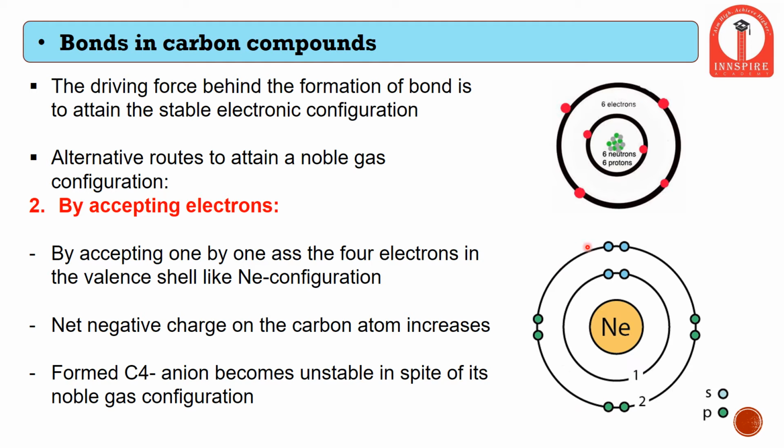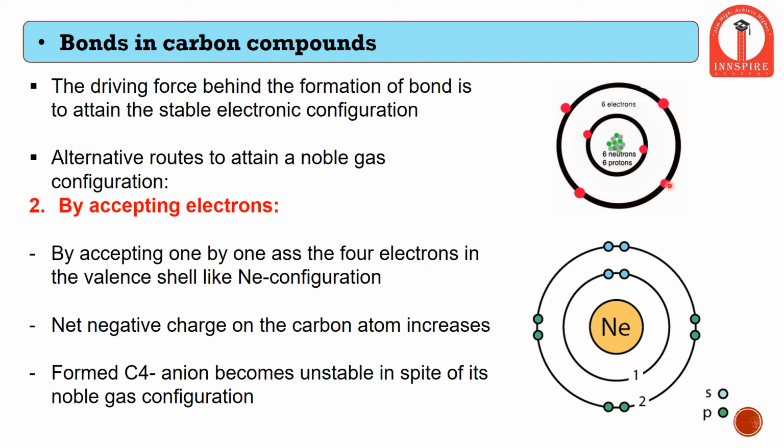So this is called the L shell. As I said earlier, the L shell has the capacity to hold 8 electrons, but our carbon atom has only 4 electrons. In the earlier possible solution, we studied that by losing 4 electrons, it's not helping the carbon atom.